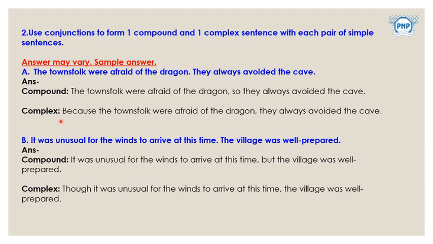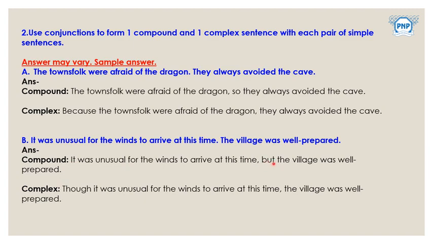The same thing we have to do with the second example, example B. It was unusual for the winds to arrive at this time. The village was well prepared. So let's see how they have changed it into a compound one. It was unusual for the winds to arrive at this time, comma, but the village was well prepared.